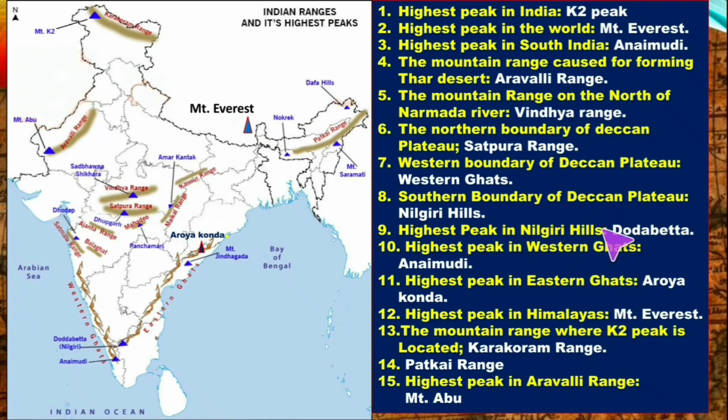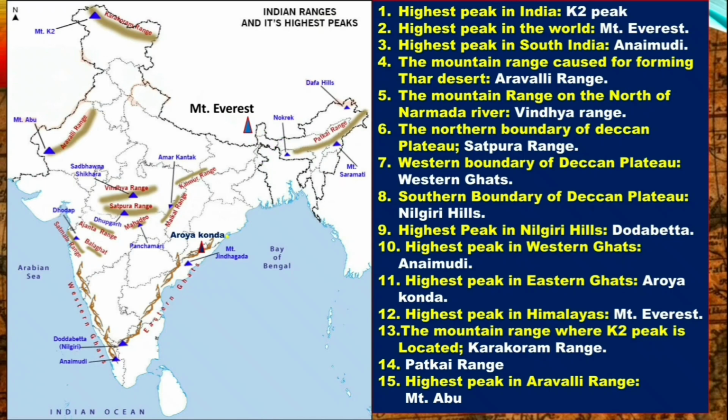The highest peak in Nilgiri Hills, that is Doda Betta. This is Doda Betta. Next, highest peak in Western Ghats, that is Anaimudi. Highest peak in Eastern Ghats, that is Arma Konda. So this is the Arma Konda peak. Highest peak in Himalayas, that is Mount Everest.